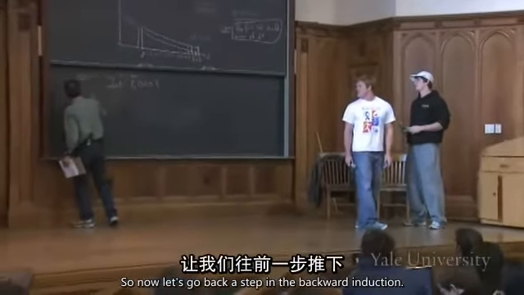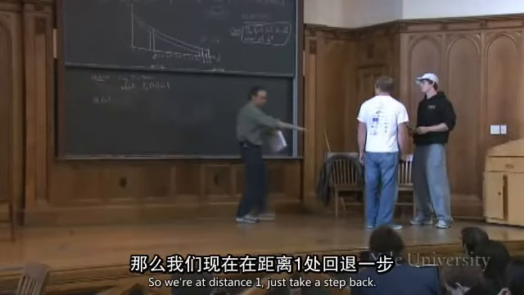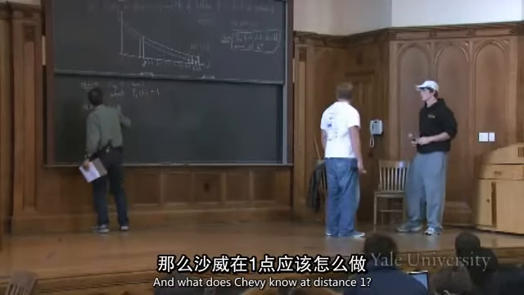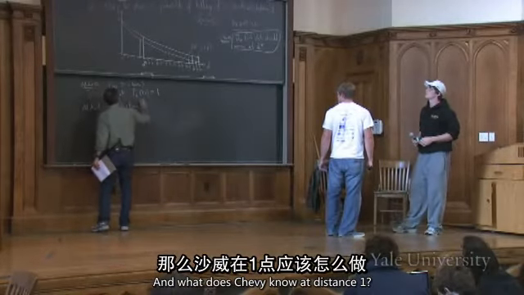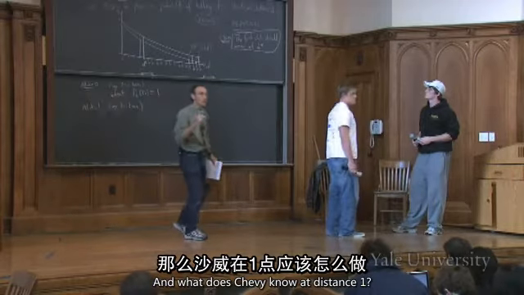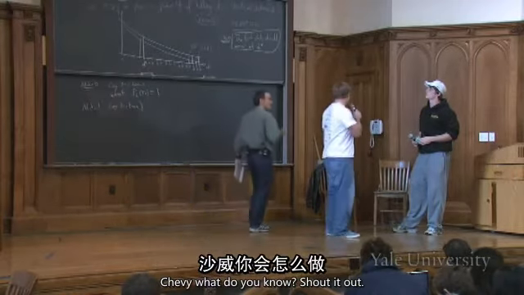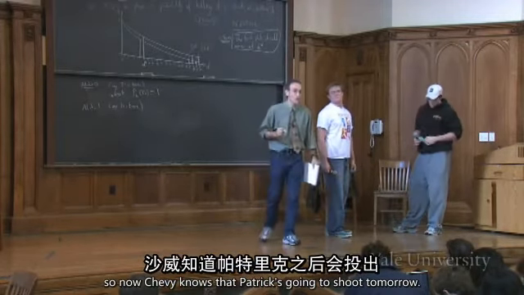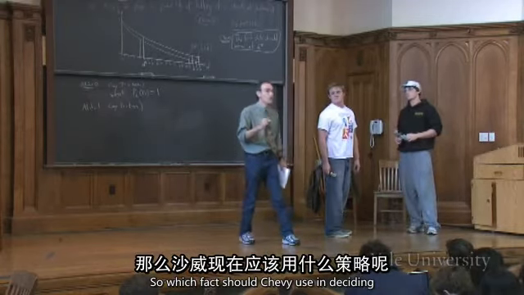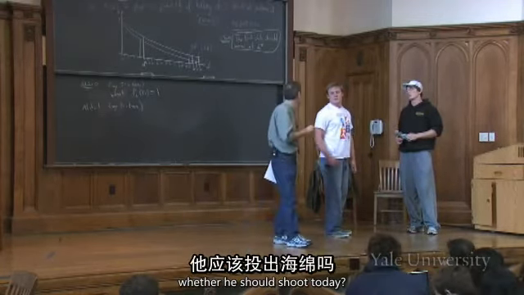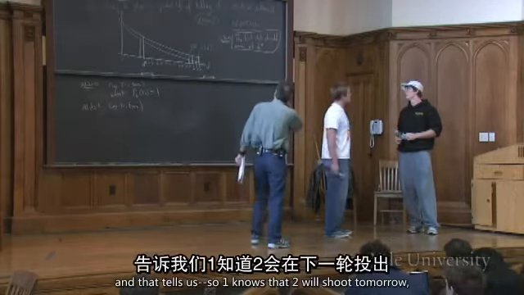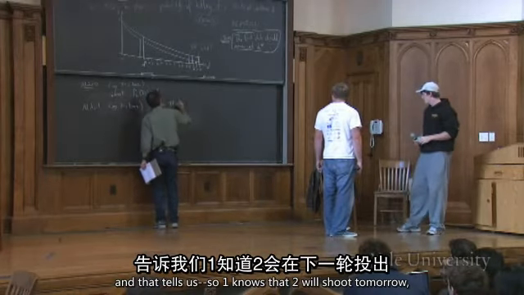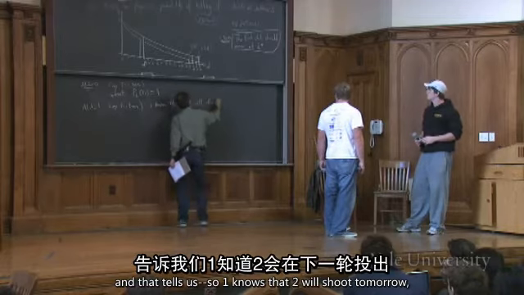All right, so now let's go back a step in the backward induction. So at distance 1, take a step back. It's Cheby's turn at distance 1. And what does Cheby know at distance 1? Cheby, what do you know? That Patrick will shoot next turn. Right, so now Cheby knows that Patrick's going to shoot tomorrow. So which fact should Cheby use in deciding whether he should shoot today? He should use fact B, and that tells us that 1 knows that 2 will shoot tomorrow.